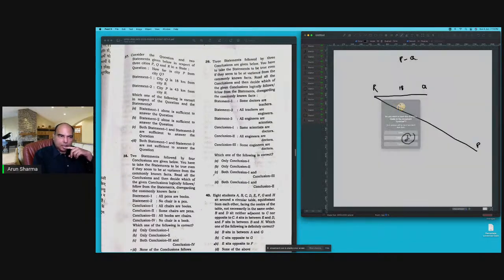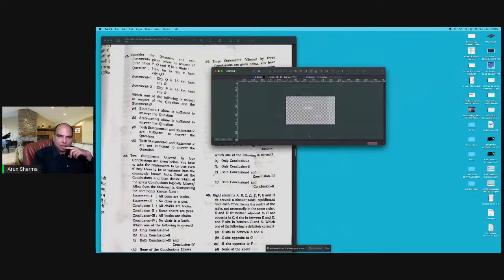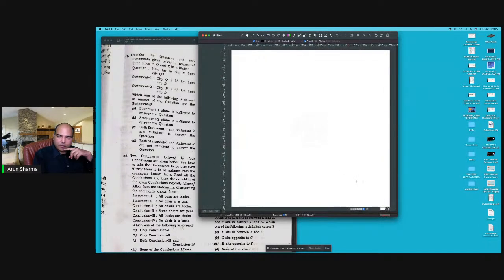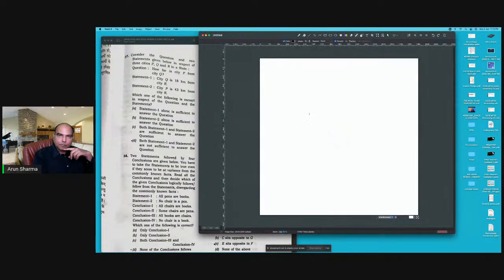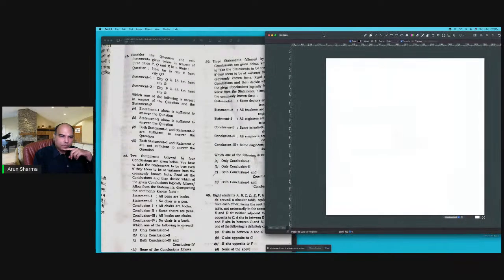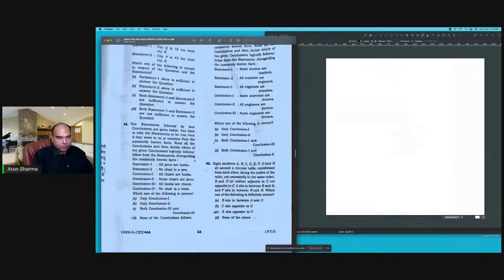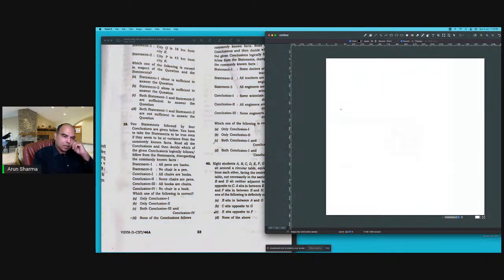And that's 37th. So let's have a look at 38th. Two statements for the four conclusions given. You will take the statement. Syllogisms here. All pens are books. And no chair is a pen.